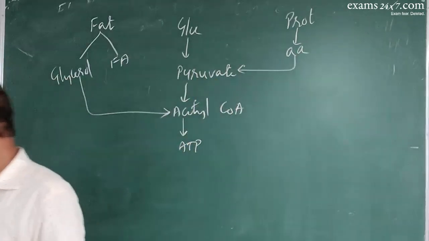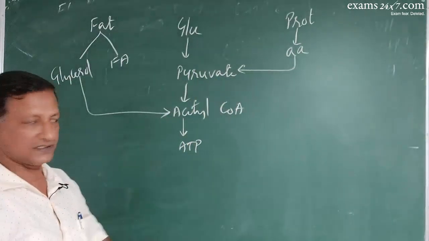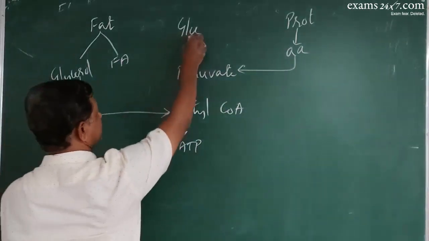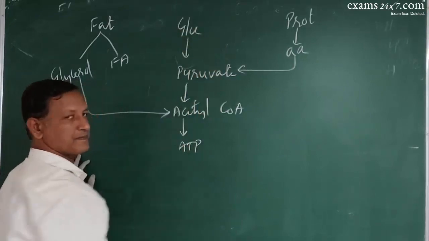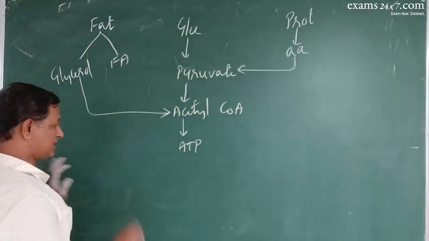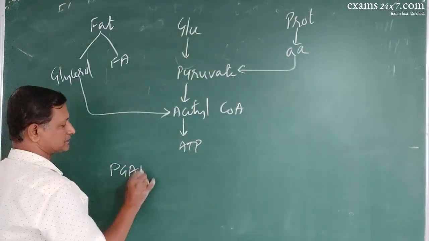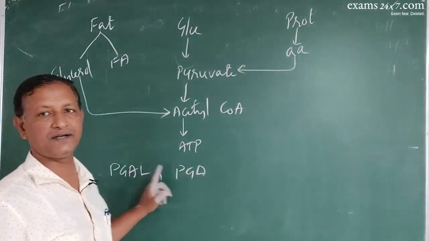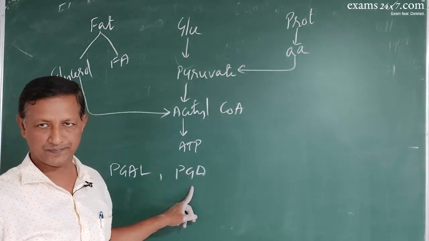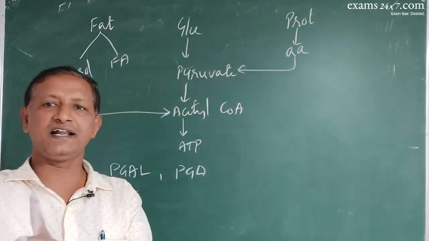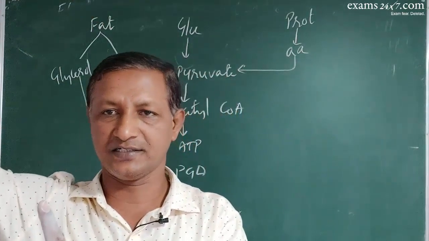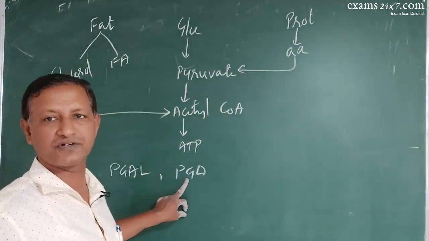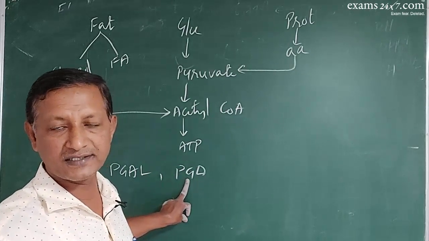That is fine. But what we should remember is that in this process we have come across PGAL, PGA, etc. Phosphoglyceraldehyde, phosphoglyceric acid were produced. If you consider the dark reaction, there also we had come across phosphoglyceraldehyde and phosphoglyceric acid. Dark reaction of photosynthesis, correct?